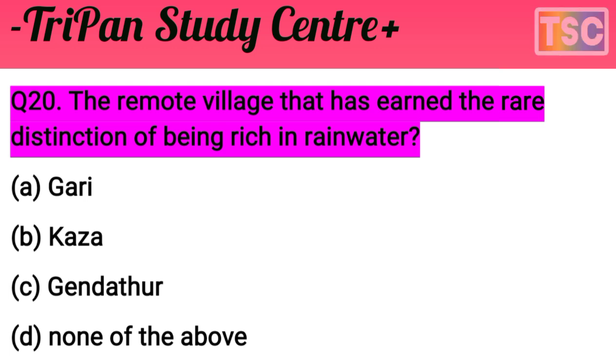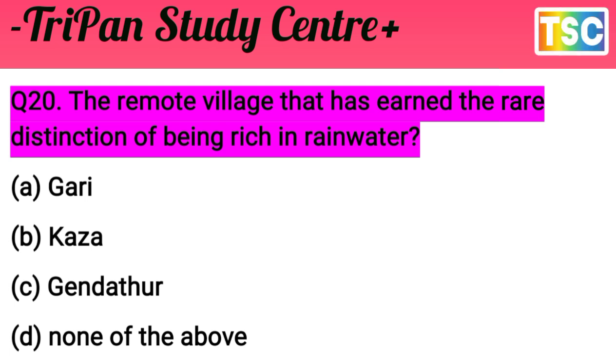That is the most important option here. But first of all, test your knowledge. I give you a few seconds. You must have thought of your answer. Let's see what the answer is for this question.